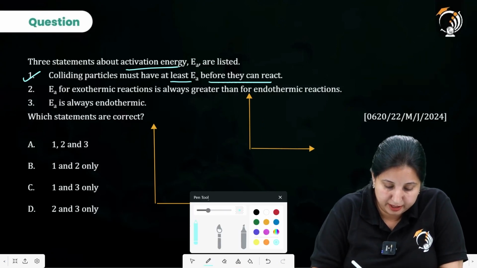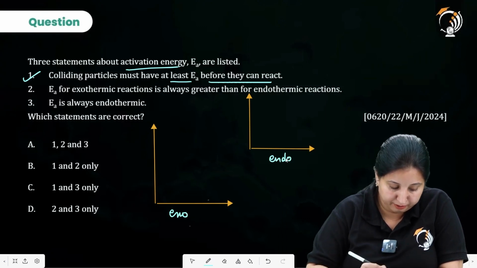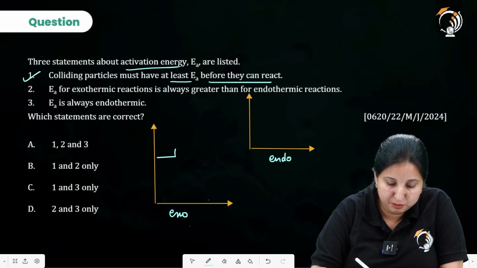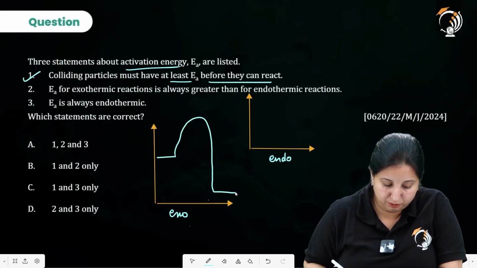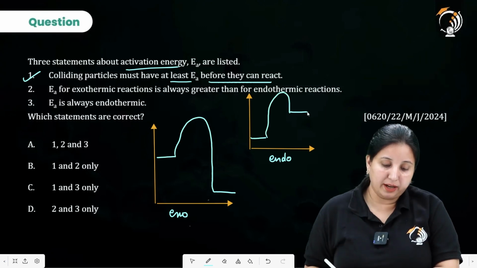So if I make an exo graph, this is the exo and this is the endo graph. So reactant energy is more somewhat like this, and over here the reactant energy is less, somewhat like this.